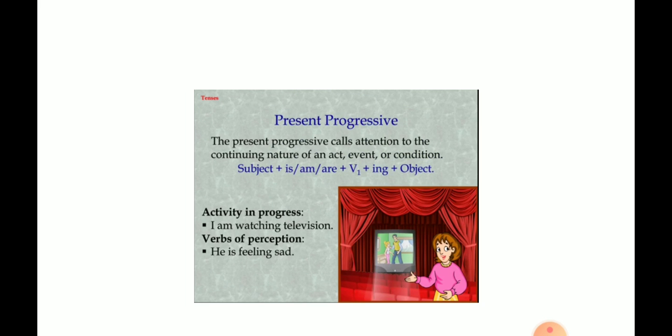Next is present progressive. Progressive is a term used for continuous tense. The present continuous tense is used for an action which is in progress and the continuity of the action. She is playing tennis. It is also used with an action that is not happening at the time of speaking but is in progress. He is working in an MNC school. Right now that action is not happening, but this is something we are talking about which is in progress.